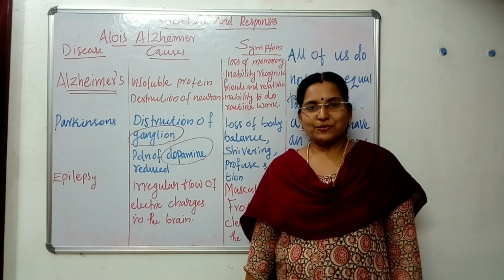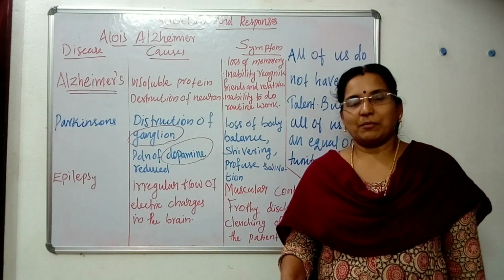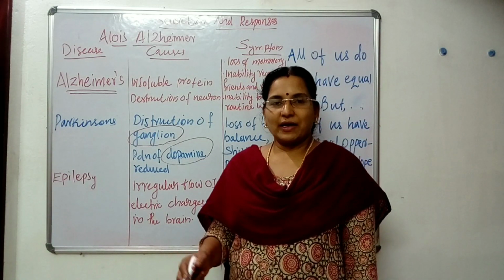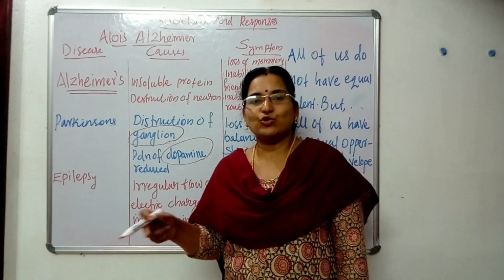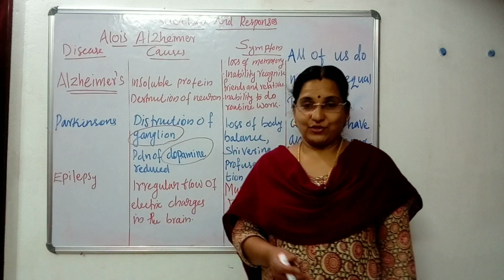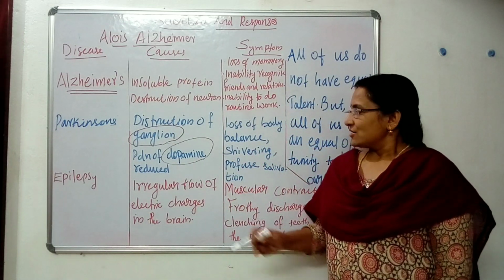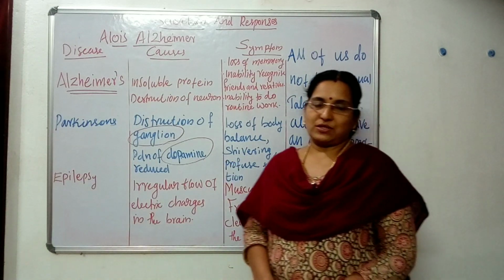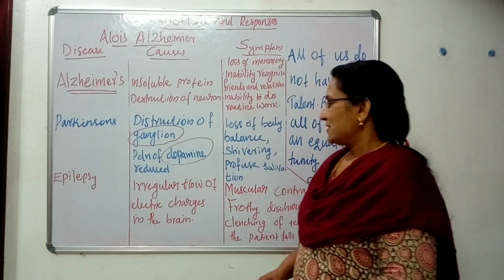Yes, they help to convert the electric charges, the impulses that are in the form of electric charges. Dopamine and acetylcholine convert these impulses into chemical signals when they reach the synapse. So the production of dopamine is reduced. It's a neurotransmitter. Okay, students.